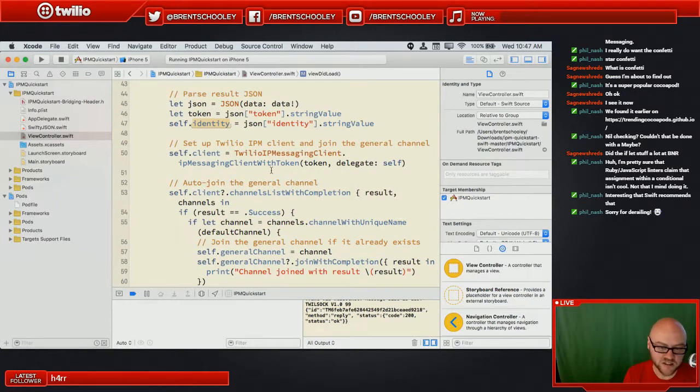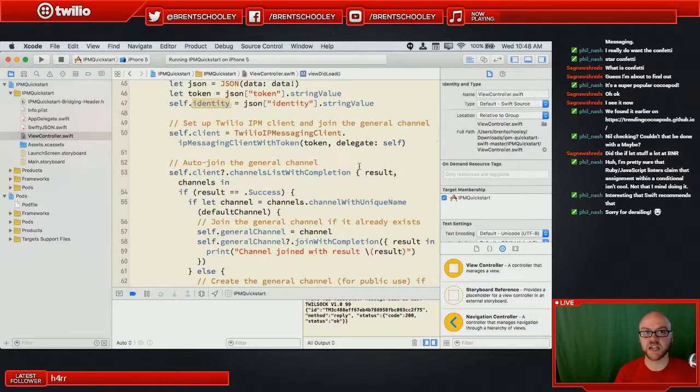And then we're going to want to set up the IPM client. So we're going to create the Twilio IP messaging client. We're going to pass it the token. And we're going to set the delegate on ourself. And the delegate methods we'll see down at the bottom are all of the methods that are going to get called on the client by Twilio when things happen. Things like messages getting added, channel history loading, members joining and leaving the channel, that sort of stuff.